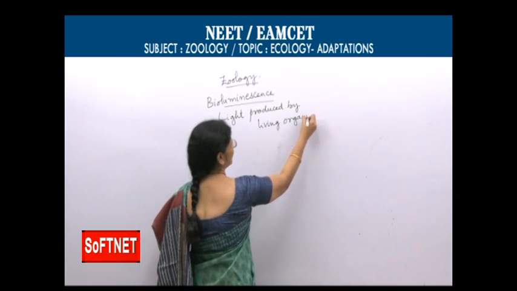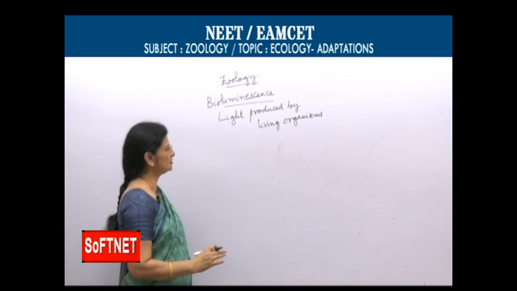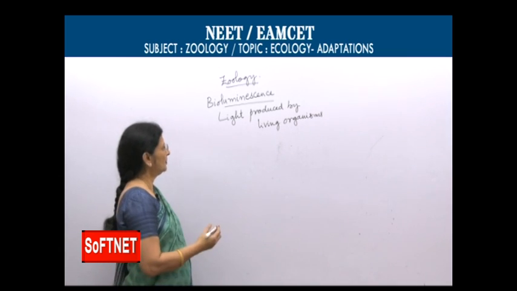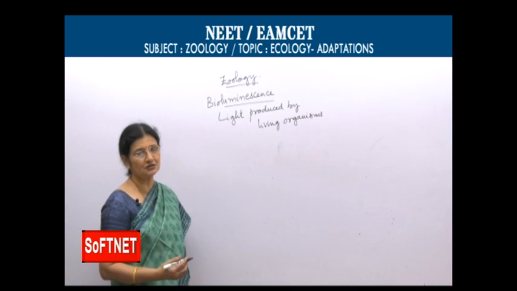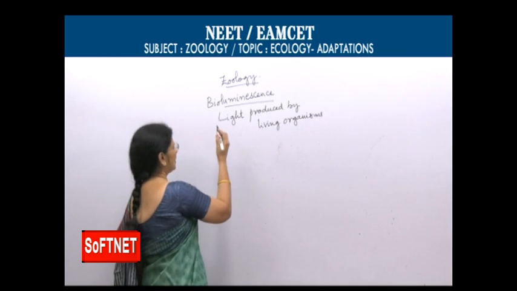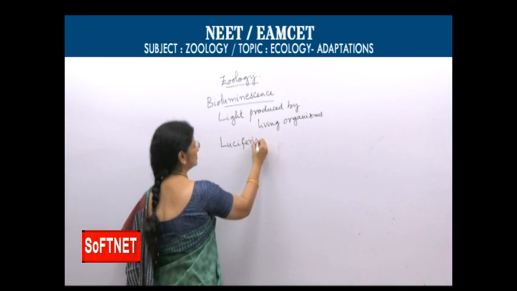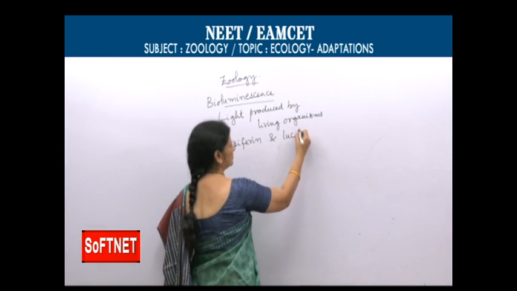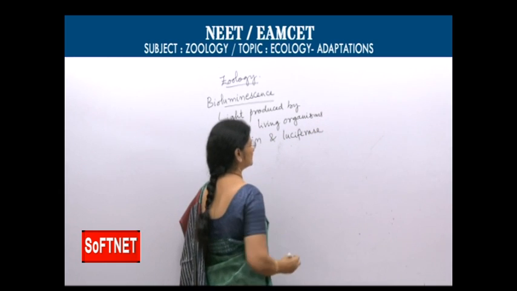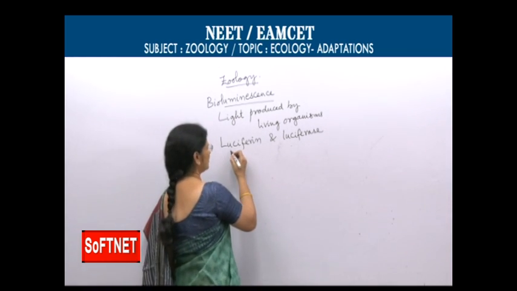Generally, sources of light are mainly sunlight, moonlight, starlight, but sometimes living organisms also produce light. This is called bioluminescence. It is produced due to the presence of a protein called luciferin, which gets oxidized in the presence of an enzyme luciferase. These two are responsible for production of light in the presence of oxygen.